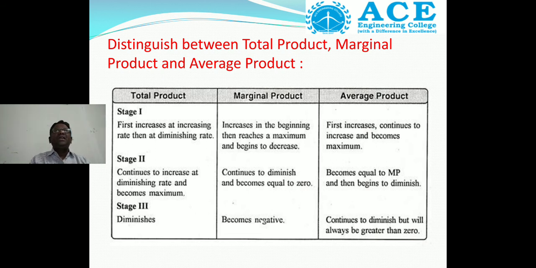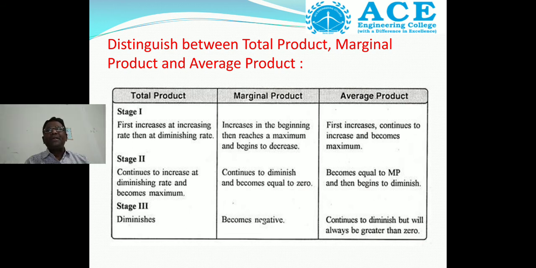In stage 1, first it increases at an increasing rate, then at a diminishing rate. Stage 2 continues to increase at a diminishing rate and becomes maximum. Stage 3 diminishes. The marginal product increases in the beginning, then reaches the maximum and begins to decrease, continues to diminish and becomes equal to 0.